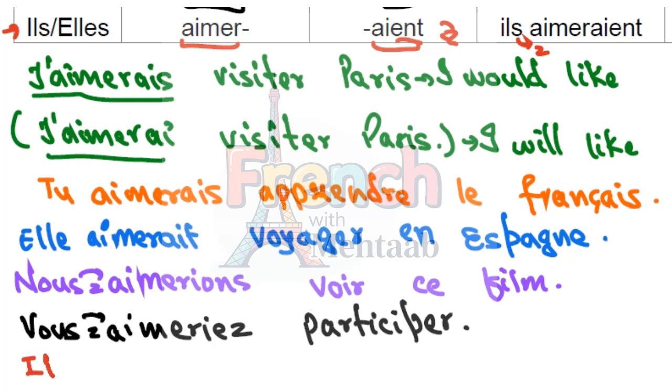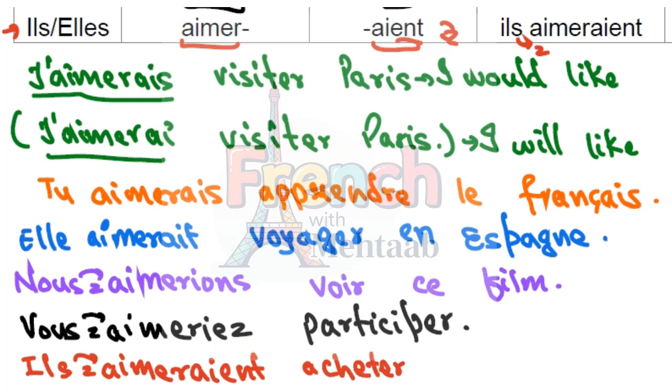Let's write one more sentence. For instance, we can say they would like to buy a house. Ils aimeraient acheter une maison.